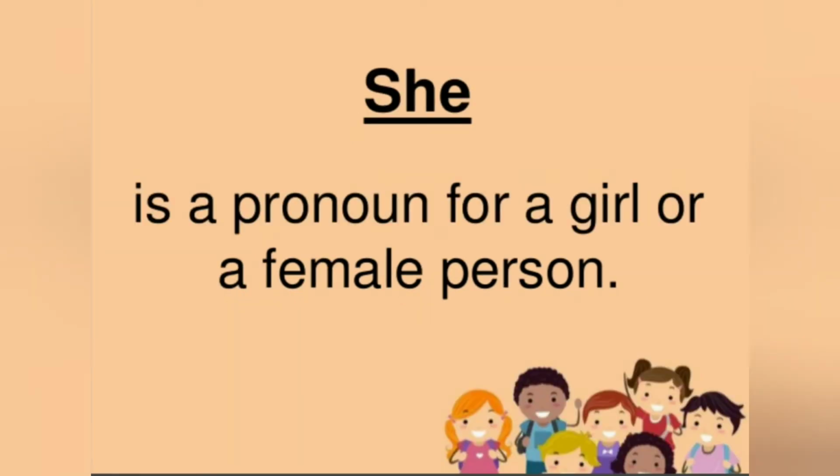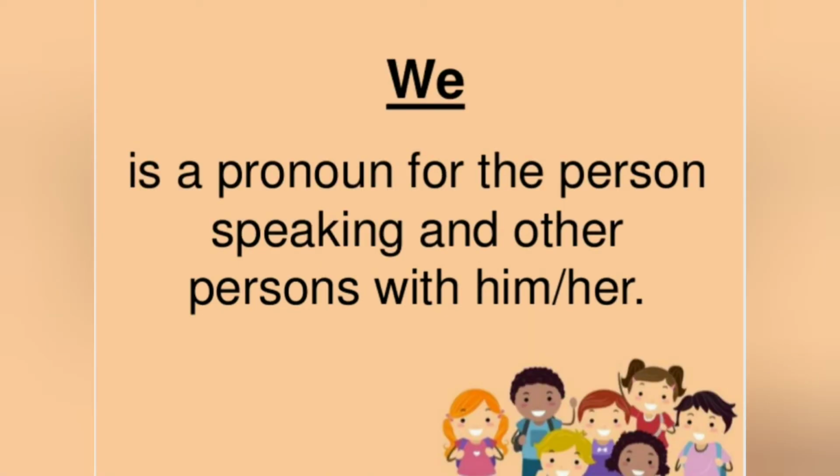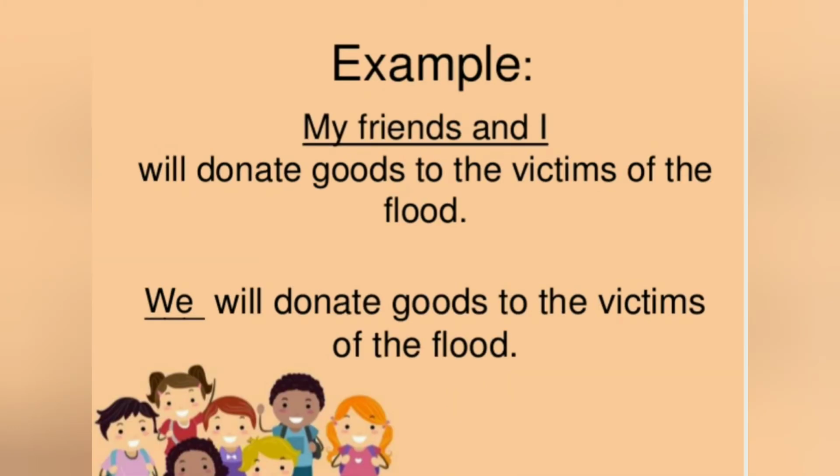She is a pronoun for a girl or a female person. Princess Anna is living in the castle. So in the place of Princess Anna, we put she. She is living in the castle. We is a pronoun for the person speaking and other persons with him or her. For example, my friend and I will donate the goods to the victims of the flood. In the place of my friend and I, we use the pronoun we: we will donate the goods to the victims